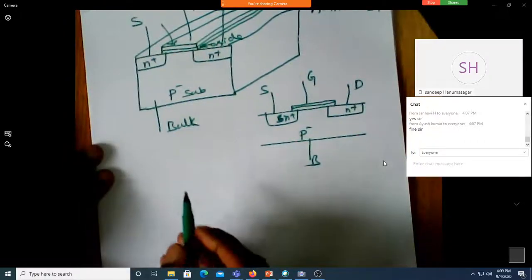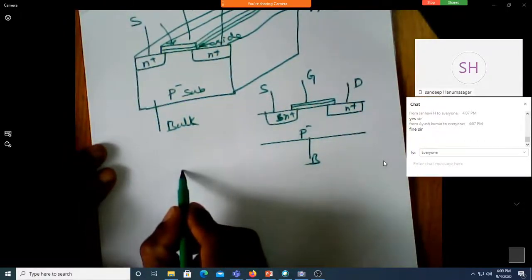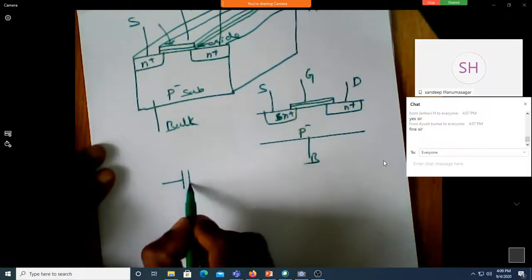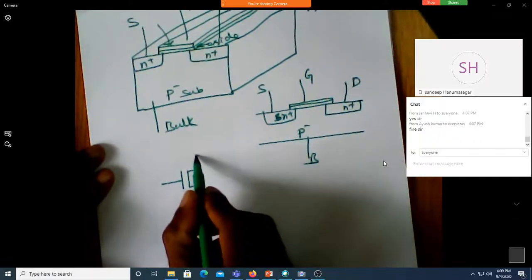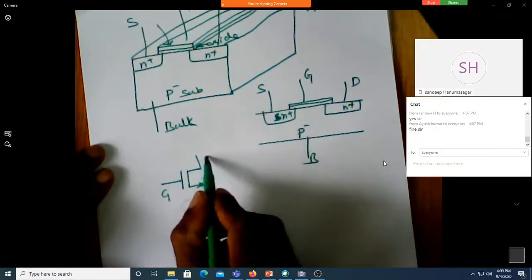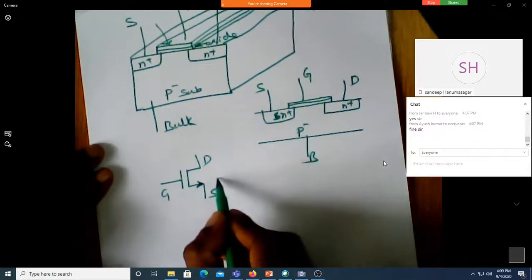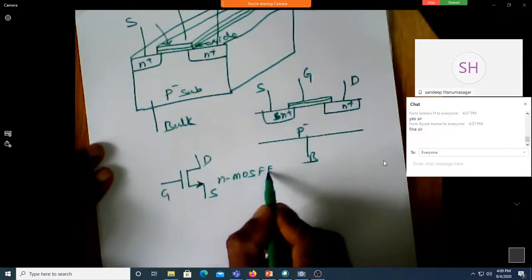There are two ways of writing the symbol of the MOSFET. One possibility is you can write this way: gate, drain, source. This is how it looks. This indicates NMOS, the N MOSFET.